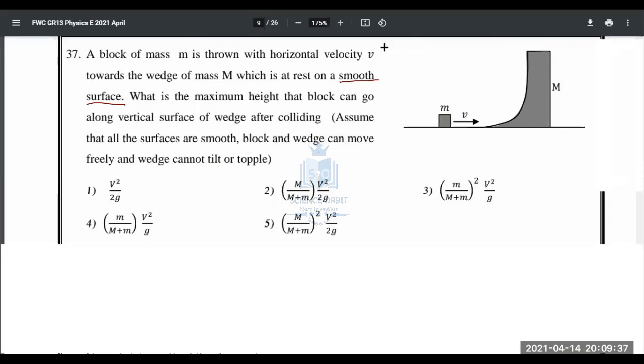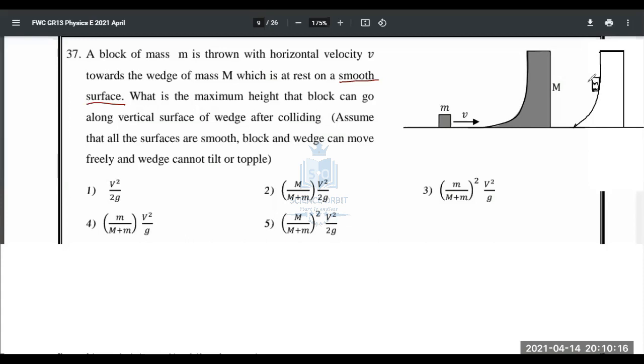So this is just before collision, and we have to analyze what's going to happen just after the collision, right? So I'll draw a diagram which will explain what happens after the collision. Now this is going to climb on this, and they both are going to move together. It's going to look like this. The wedge will continue to move, and the object would have climbed a certain height now, like this, small m, right?